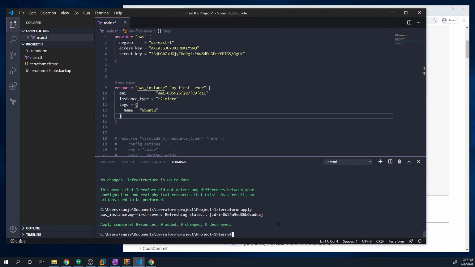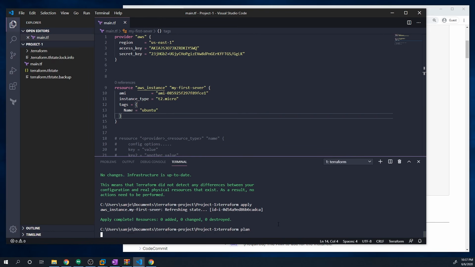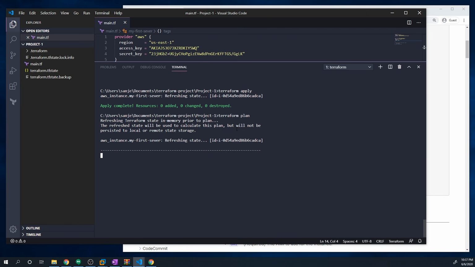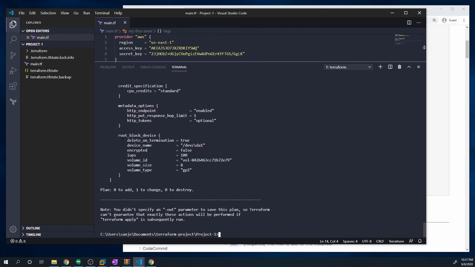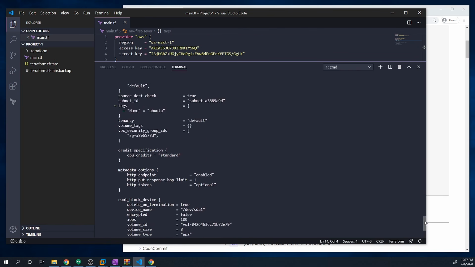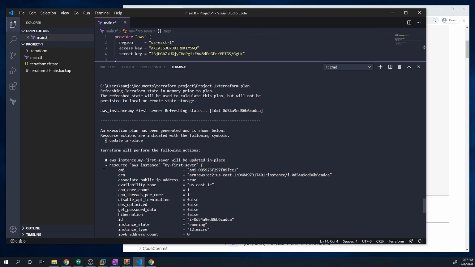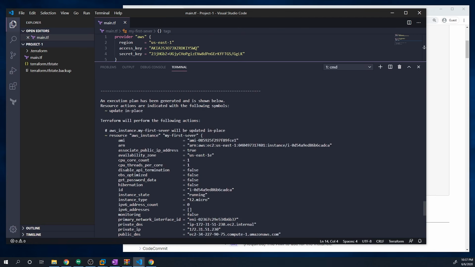And we're going to do a Terraform plan now, just to see what changes are going to take place. So it's going to refresh the state. And now it printed out some changes that are going to take place. And so, you'll see that anytime we're going to change an existing resource, you'll see this yellowish, orangish color with that little tilde. And so it's saying that we're going to change something regarding this resource right here that we already deployed. That's the My First Server resource.